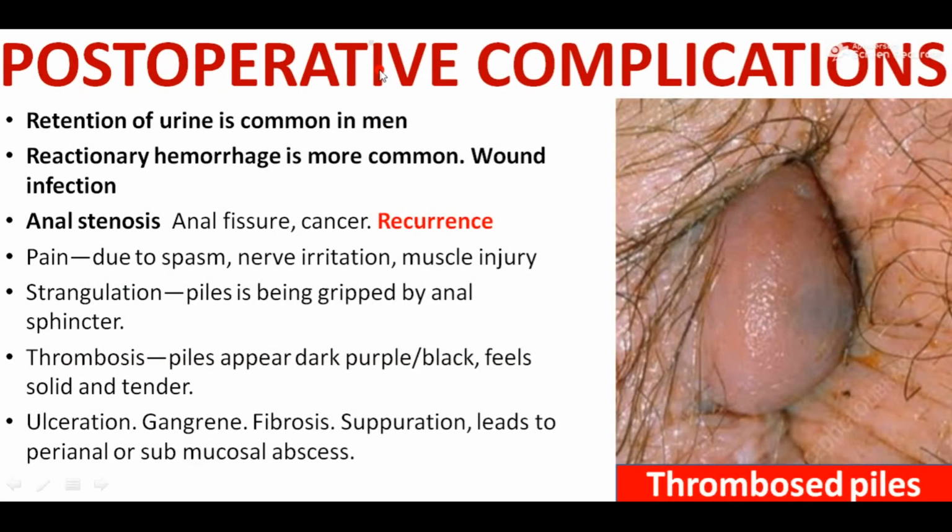There are some post-operative complications like retention of urine, which is the most common in men, reactionary hemorrhage and wound infection, anal stenosis and fissure, cancer. It is seen that mostly hemorrhoids are recurrent, so it is also a complication of the hemorrhoid. Pain occurs due to spasm, nerve irritation, muscle injury, strangulation in which piles are being gripped by the anal sphincter, thrombosis, piles appear dark, purple, black and feel solid and tender, ulceration, gangrene, fibrosis, separation leads to perianal or